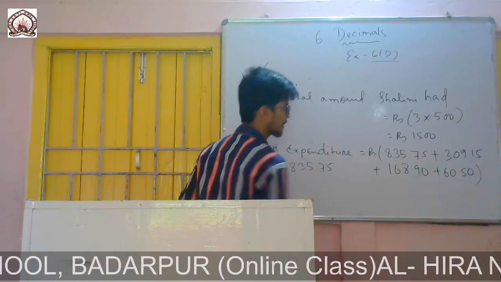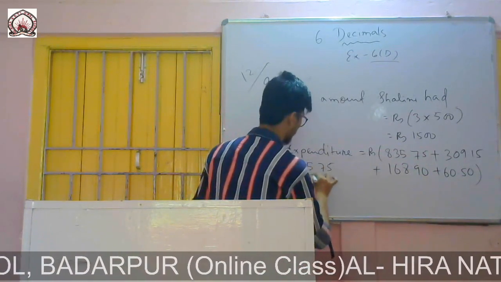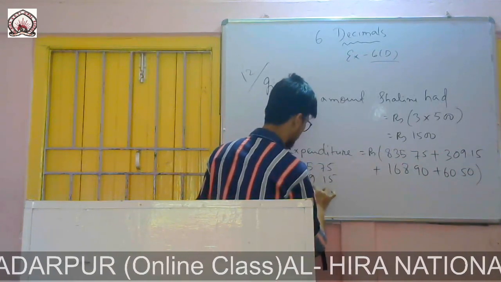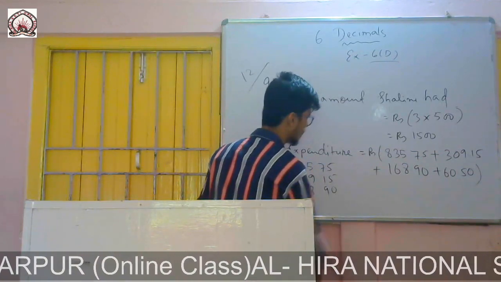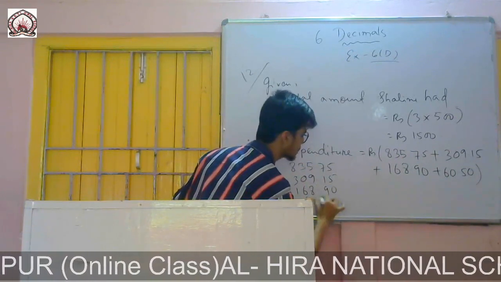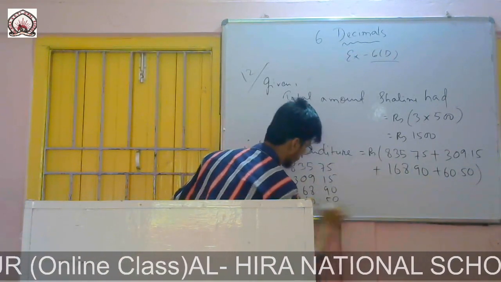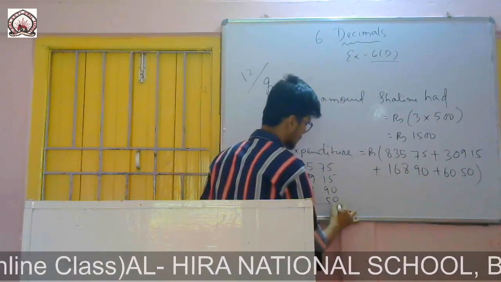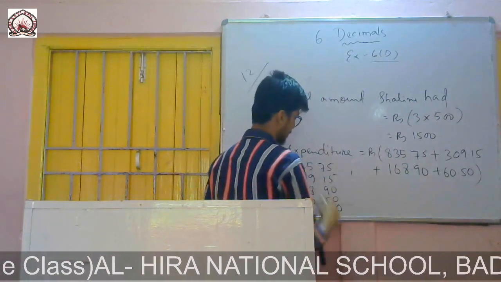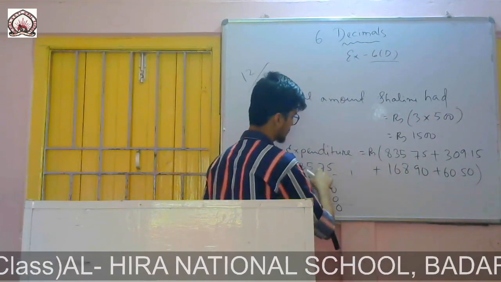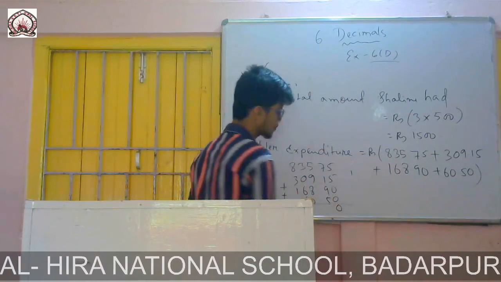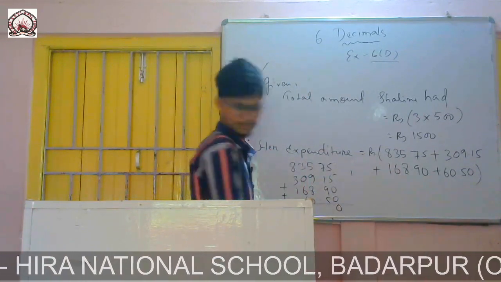835.75, then 309.15, then 168.90, and last one it is 60.50. So if I simply add all this, I will get 5 plus 5 it is 10, 0, 1 in my hand. 9 plus 1 is 10, 10 plus 7 is 17, 17 plus 5 is 22, 1 is 23.